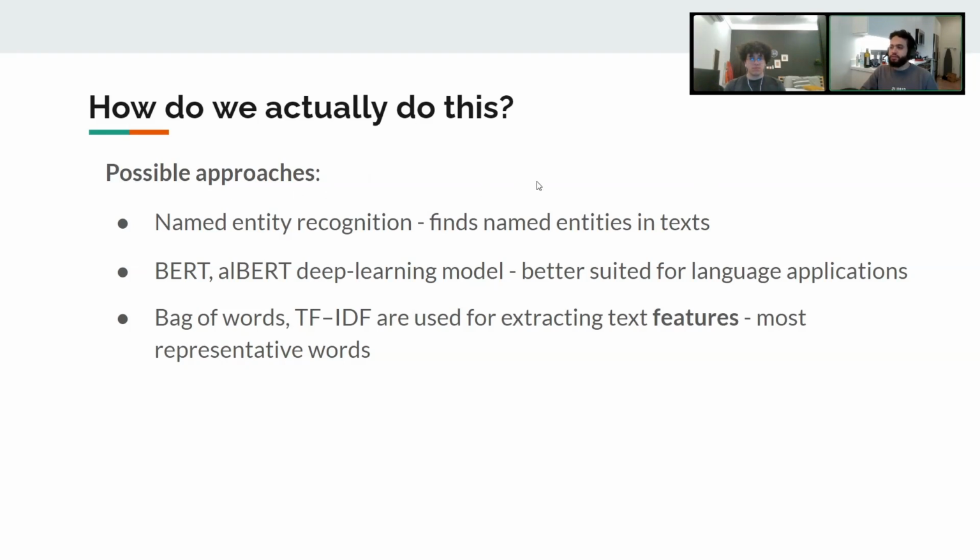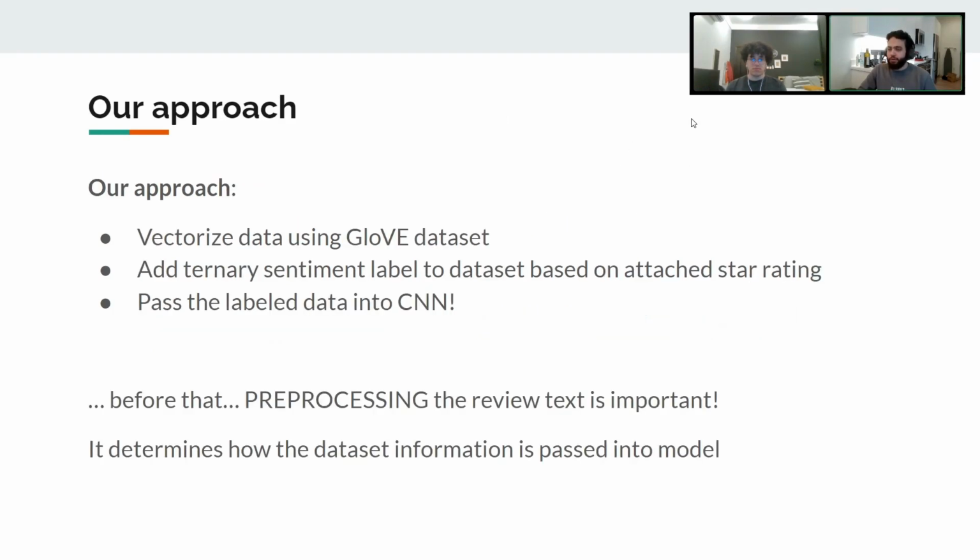A couple of ways of actually doing this is using named entity recognition, which is a way of finding the most significant named entities in a given text, as well as using the BERT and ALBERT deep learning models, which are better suited for actually processing language. Bag of words and TF-IDF are also used for extracting the most pertinent features and the most representative words of a given text. However, our approach involved the following.